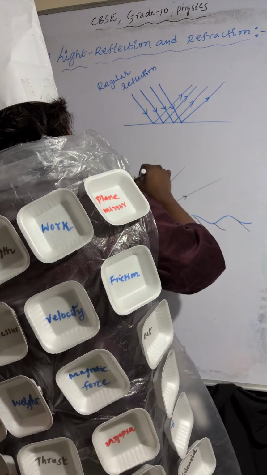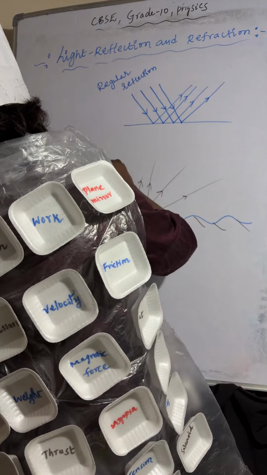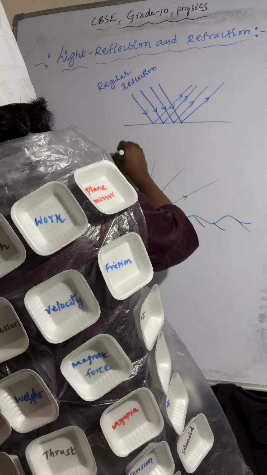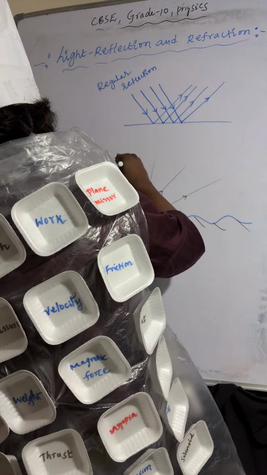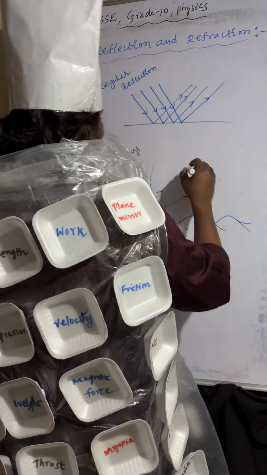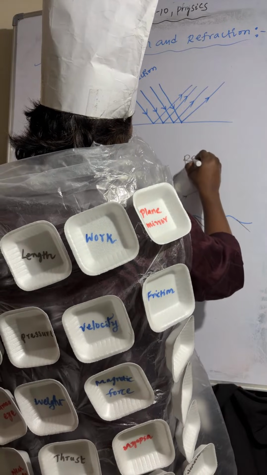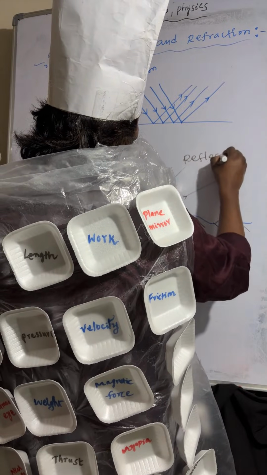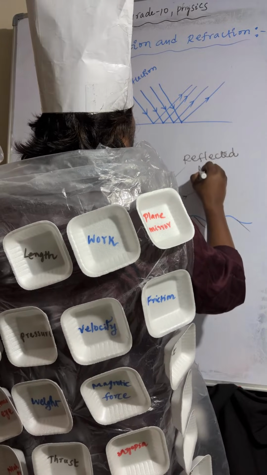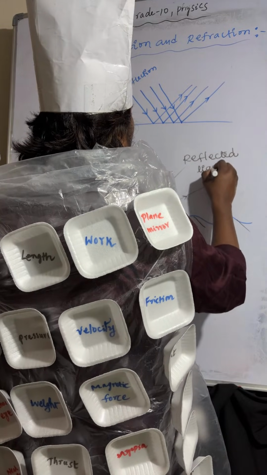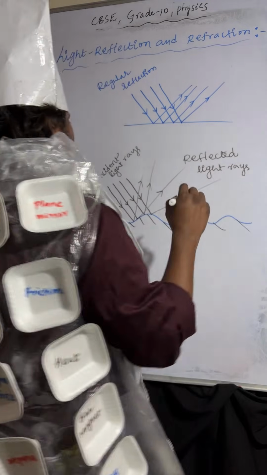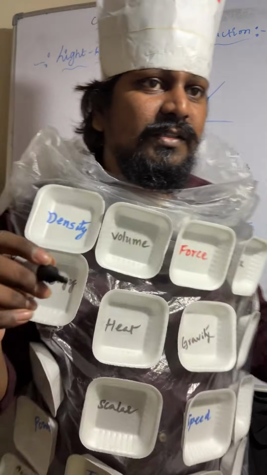Here you can observe these are the incident light rays, and these are the reflected light rays. Incident light rays are parallel to each other, but reflected light rays are not parallel to each other. Understood?